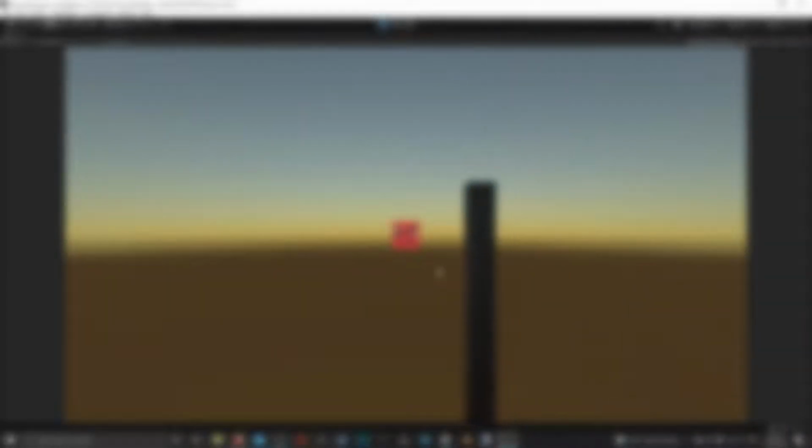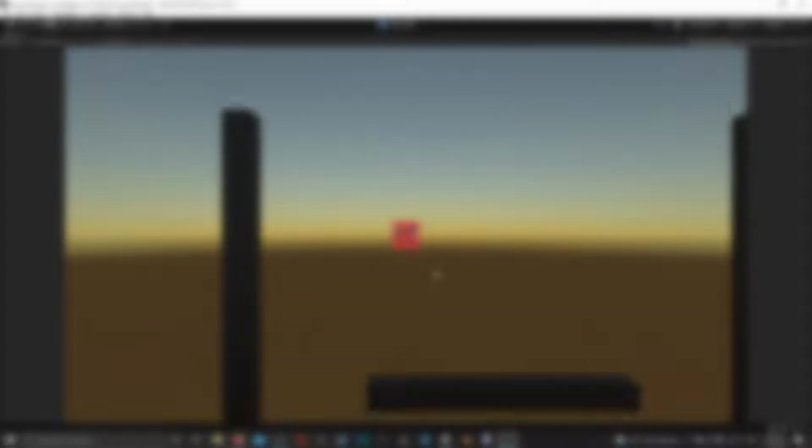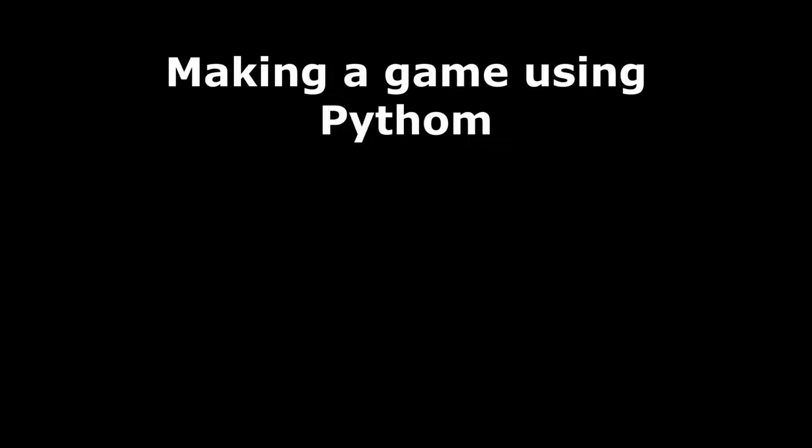So, I've been struggling to come up with ideas for games using Unity, and I wanted to try coding a game without an engine, so I decided to make a game using Python. Python, the coding language, is a lot simpler than C#, which was what I used to use to make games previously, so I thought that this would be a lot easier.